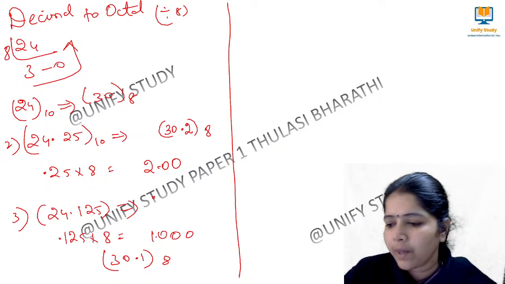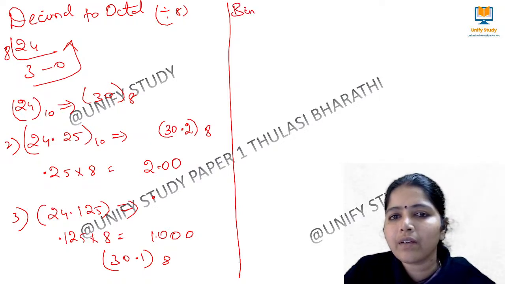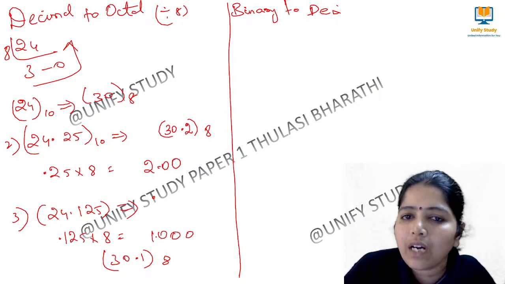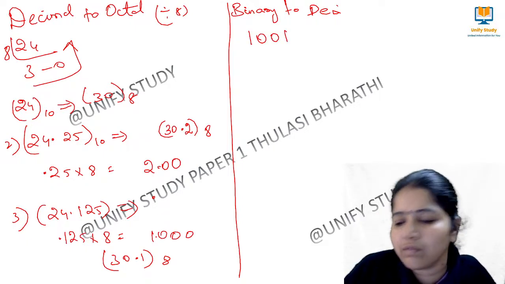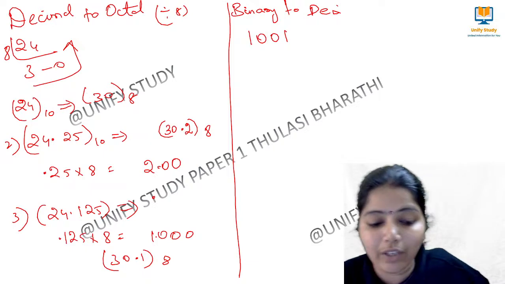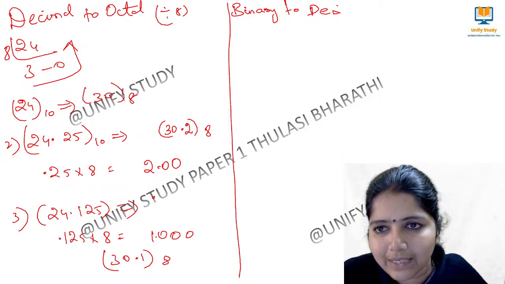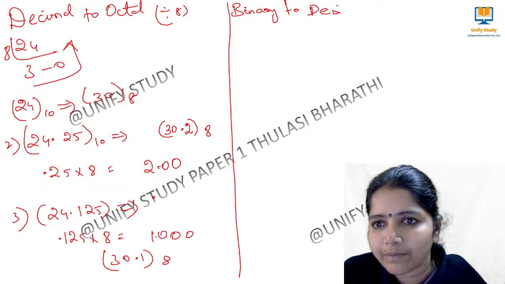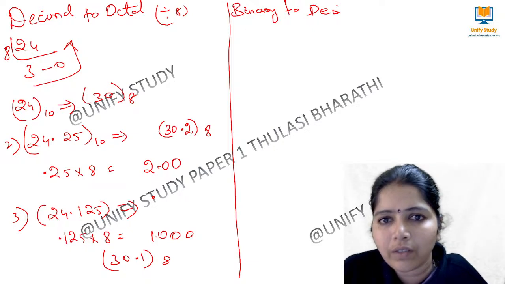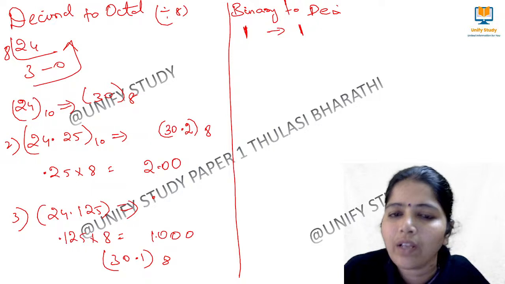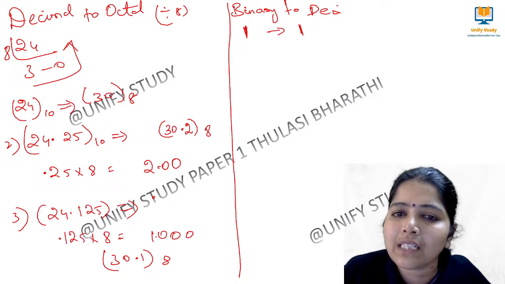Okay, good. Now we move to binary. So that is very easy. Binary to decimal is very easy. See example, binary number we have 1001. Okay, this is a binary number. So before getting into this binary number, I have to tell you these basic concepts, right? So please remember, understand. We have a bit like this, 1. So 1 is the binary number. What is the exact decimal number? That is also 1.